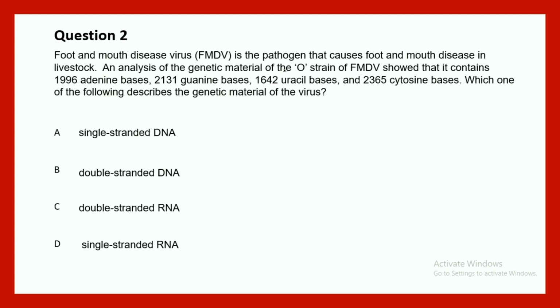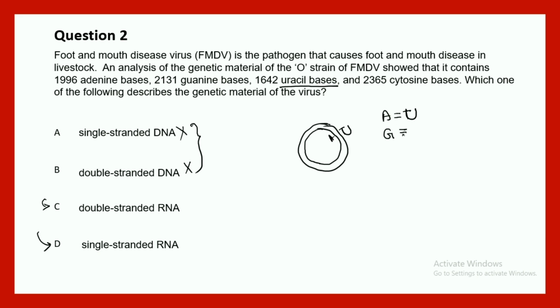First of all, looking at this question, you can clearly say these two options cannot be true. Both of these options are false because here they talk about uracil and here they talk about DNA. So either this option would be C or this option would be D. Now look at this. If it's a double-stranded molecule, then what happens, guys? Then there would be enough amount of pairing happening, right? So every A would be paired with uracil and G would be paired with C, right? So this pairing would be there.